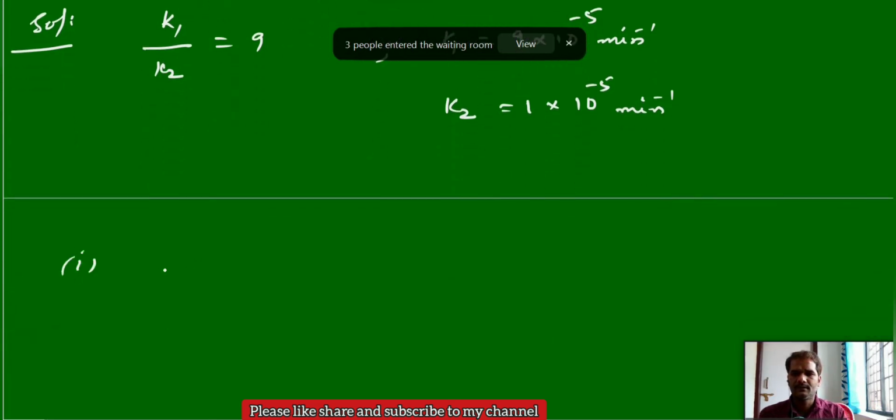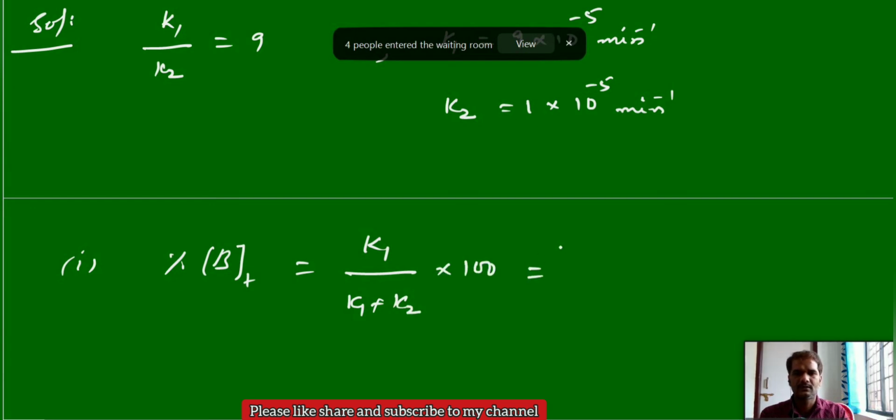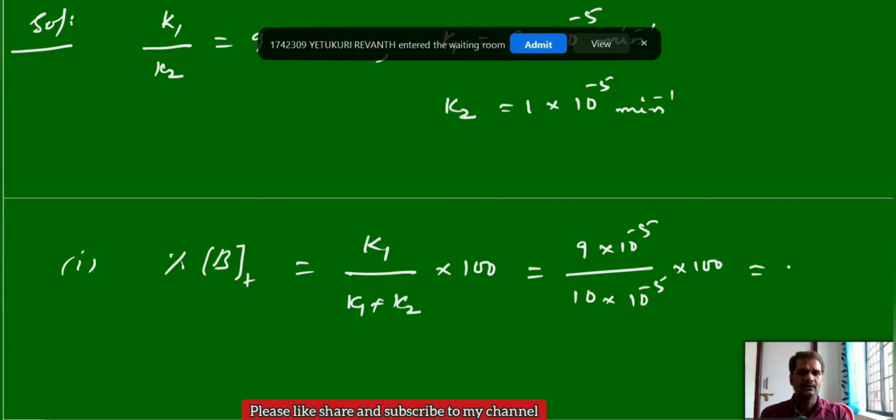percentage of B. What is the percentage of B at a time t, or else we have the formula, that is with respect to B, K1 by K effective, K1 plus K2 into 100. This is a formula where K1 is 9 into 10 power minus 5 by K1 plus K2, that we can give 10 into 10 power minus 5 into 100. So this can give approximately 90%.